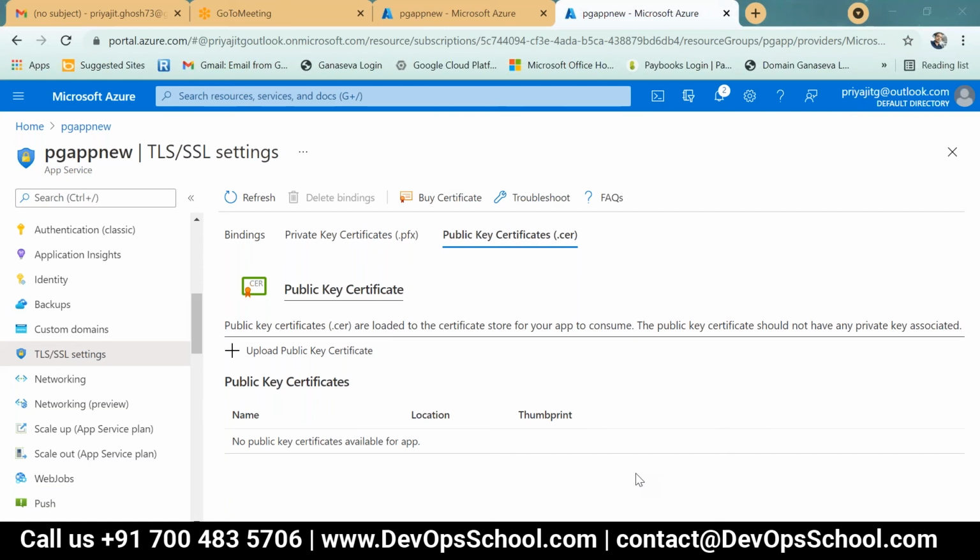Yes. So it is only taking .pfx format, no other format. No other format. But that means Azure is limiting the client requirement, right? We have many formats of certificate, right? Only the PFX part, only the private key certificates part, only that format.